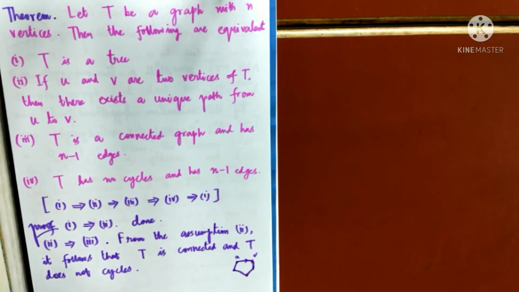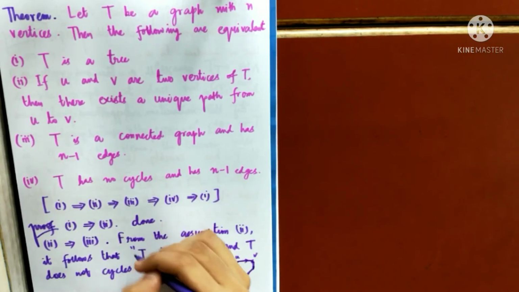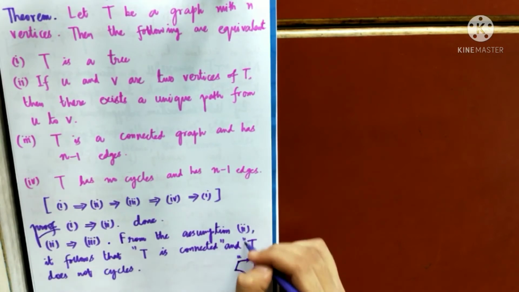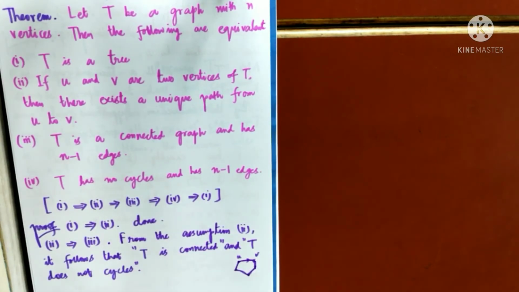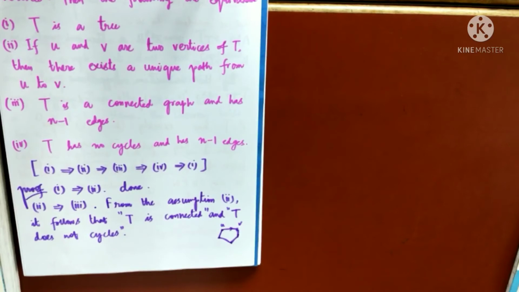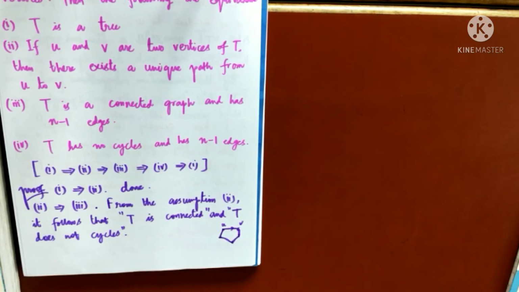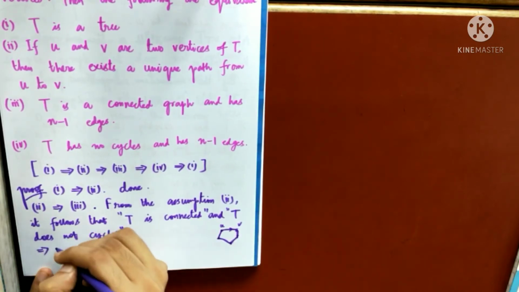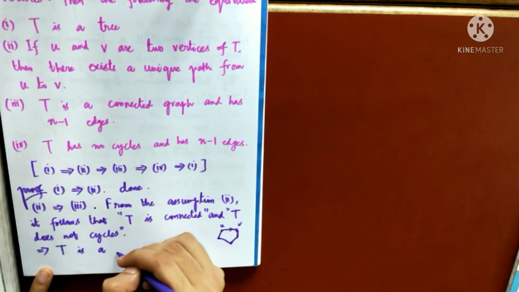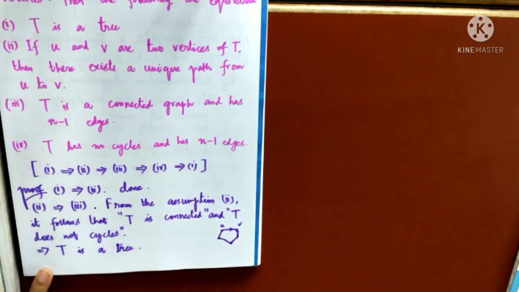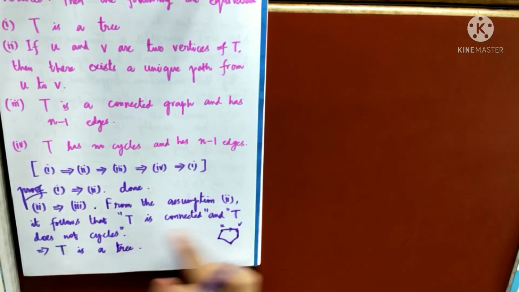So by statement number 2, I can conclude this and I can conclude this. Am I clear? Now from assumption 2, T is connected and T does not contain cycles, that implies T is a tree.